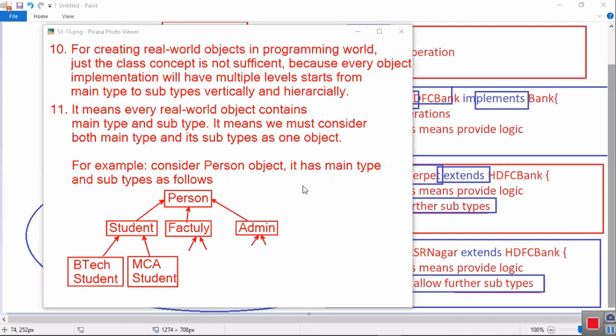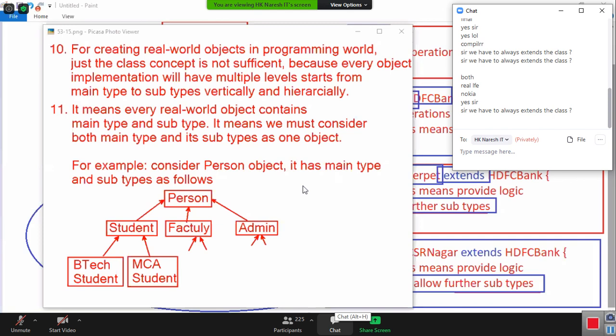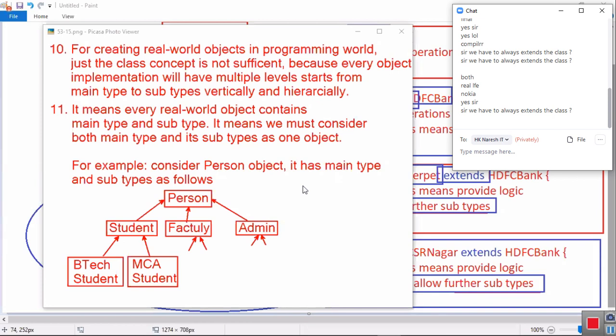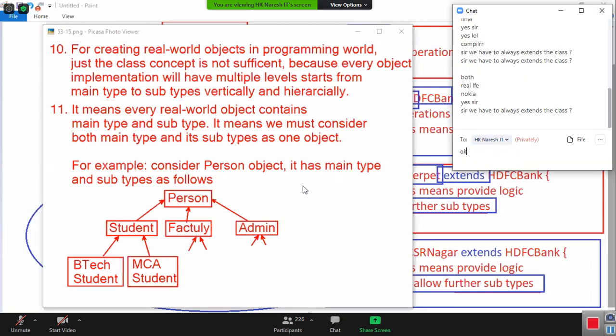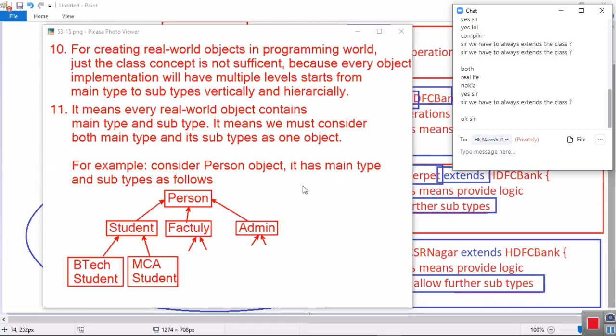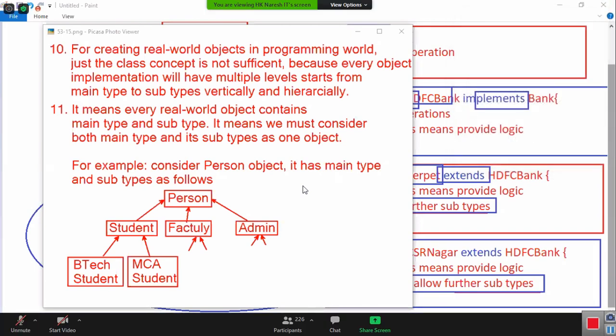Come on. Don't worry about terminology more. Interface, also called super class, should always use extends. Don't try to worry too much. Just concentrate on what I am telling, because today is not the last class, right? Don't get tension as if today is the last class. You cannot understand every word. Feel like you are a non-IT background student.